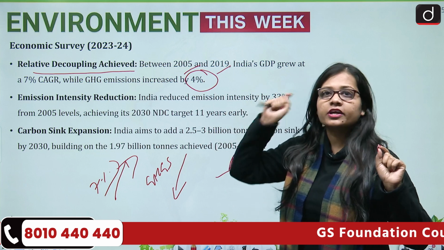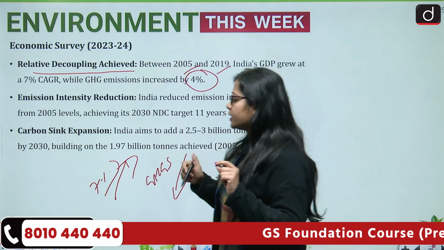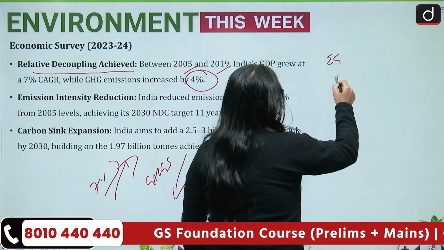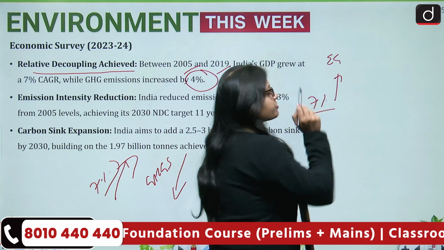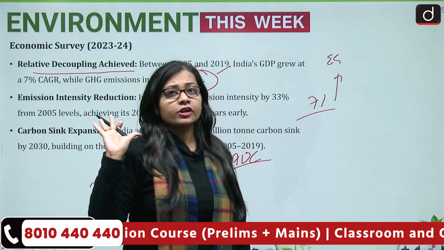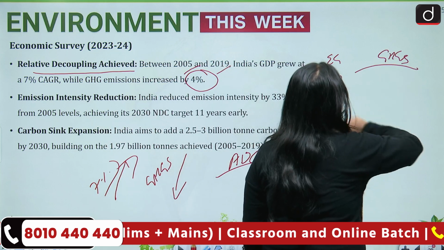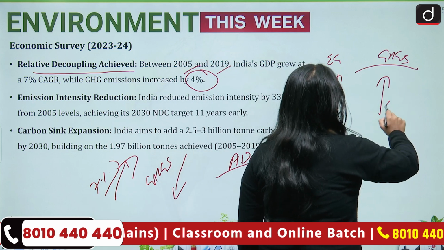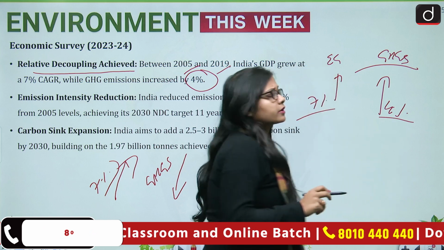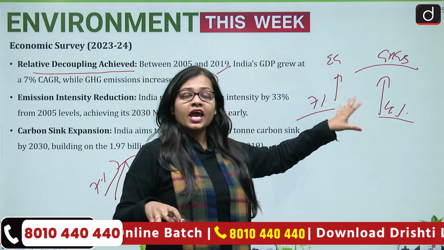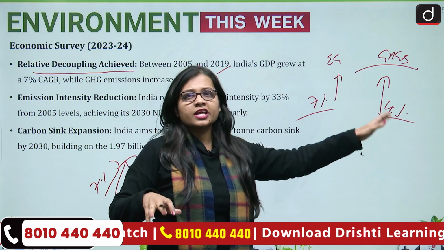Now what is relative decoupling? Relative decoupling means that if economic growth is taking place at 7% per year, I am giving you an example, then greenhouse gas emissions are also rising, but at 4% per year. Even though it is rising, relatively, as compared to the economic growth, it is lesser.